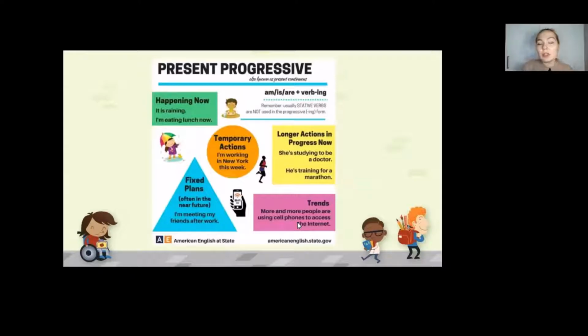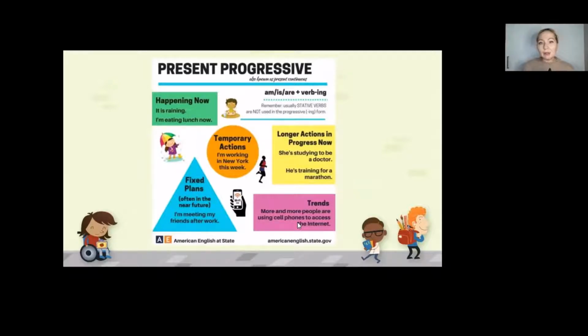So I want you just to get closer to the cases when we can use present progressive or present continuous tense. When something is happening right now, yeah. So for instance, it is raining, I'm eating a lunch now. And the construction in this case would be, in the first position, we have the subject and it is followed by am, is, or are. Then we add the infinitive form of verb with the ing as the ending.